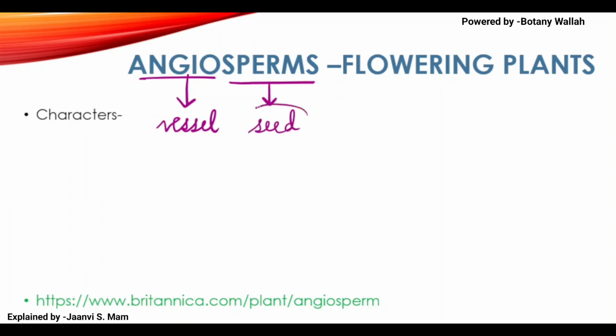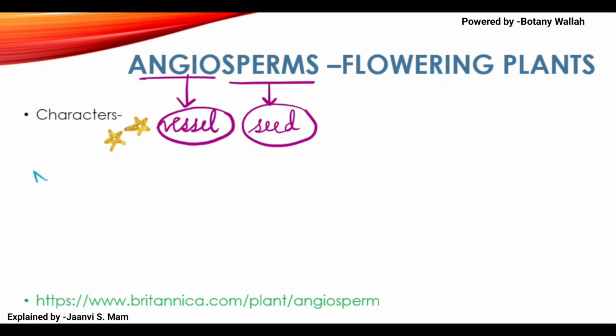Sperm word means seed. Very important. You should know this meaning. Okay, so angio means vessel and sperm means seed. And these are the largest flowering plants.